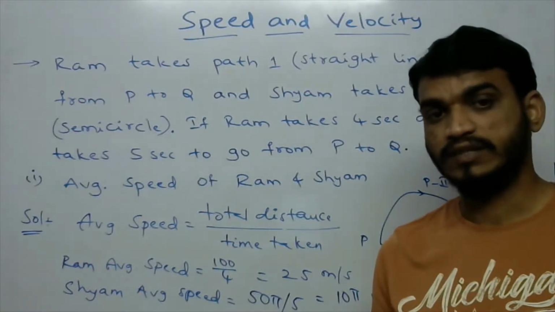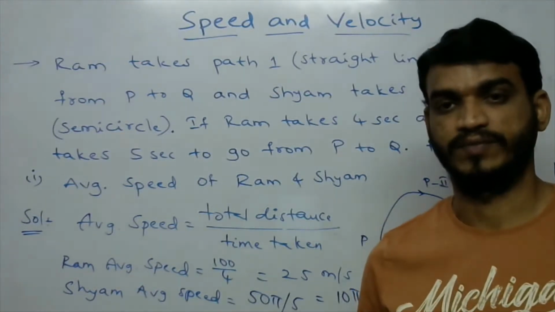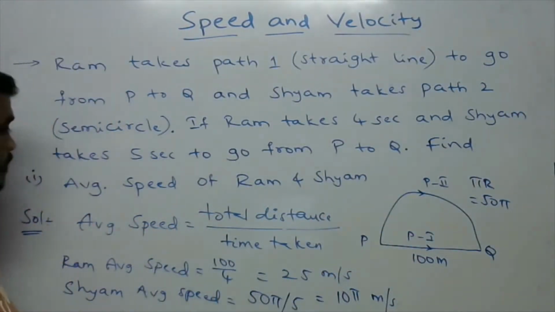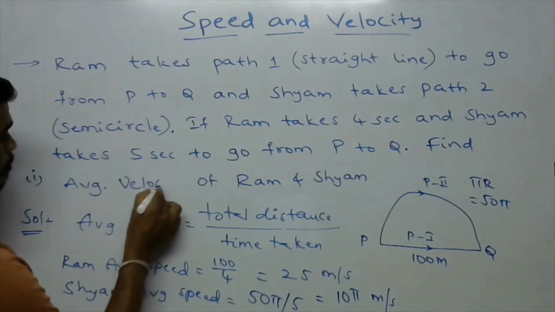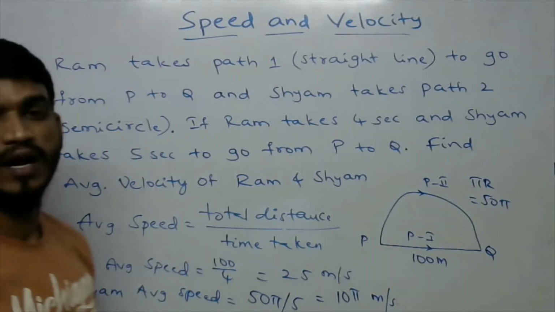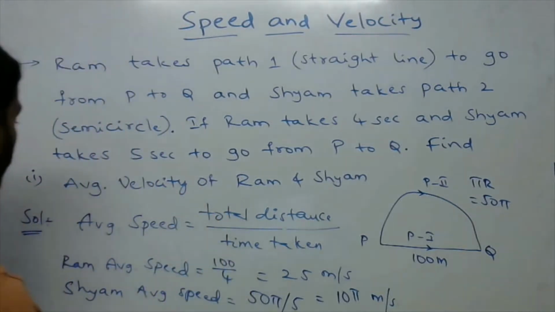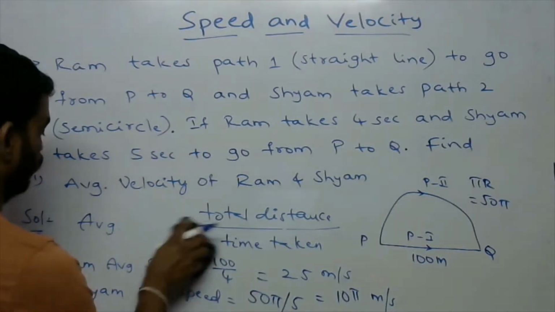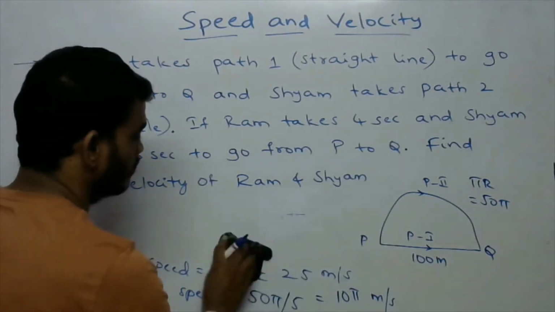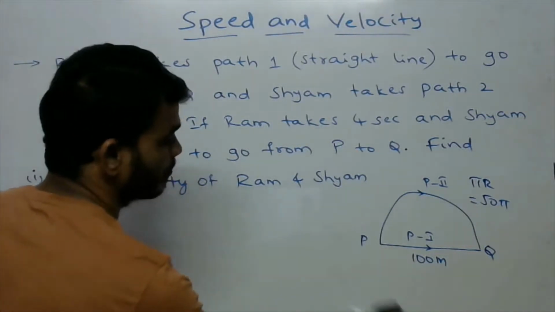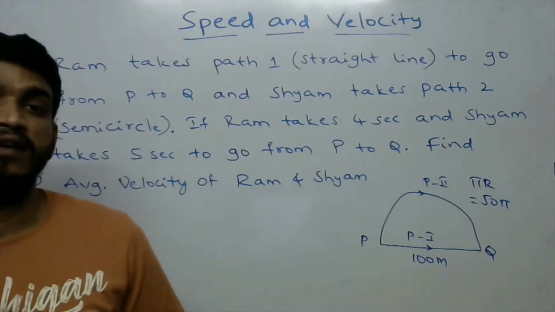And the second one is, what is the average velocity of Ram and Shyam? So here we can write, average speed is the total distance by time taken, but the average velocity is total displacement by time taken.